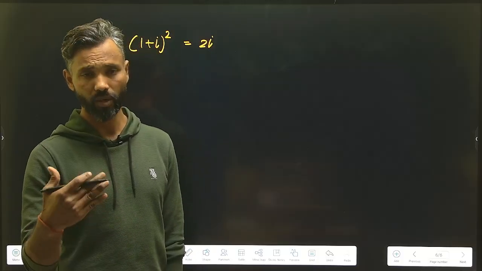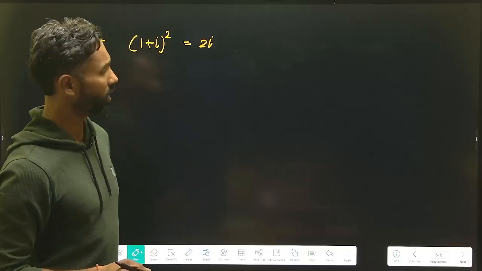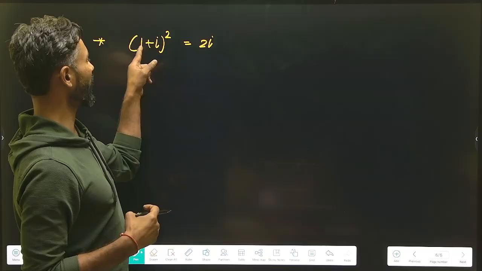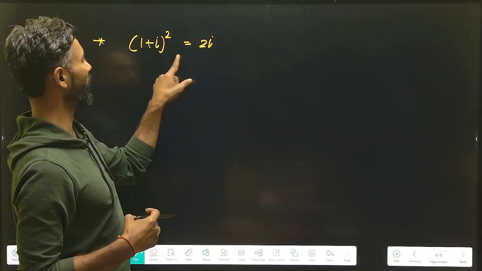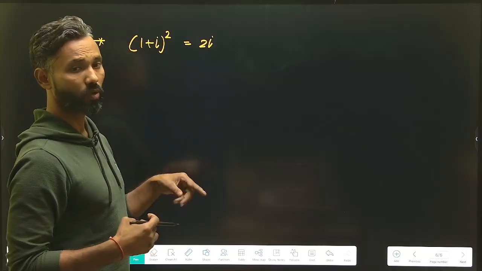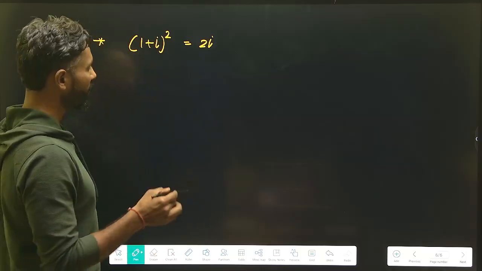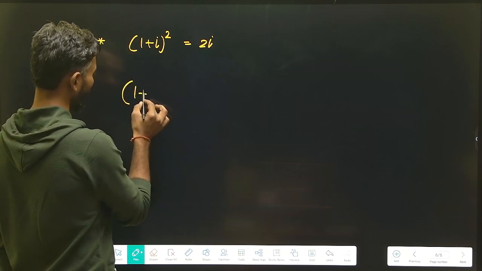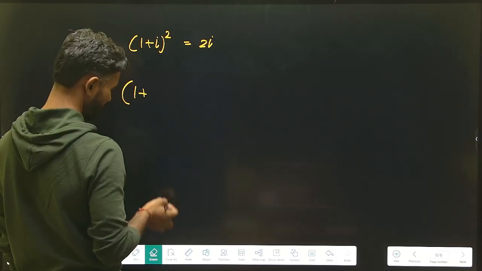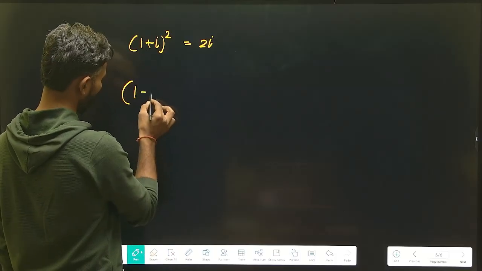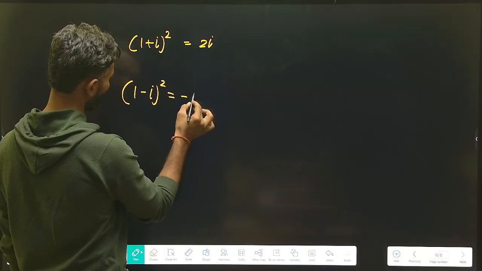It is a square plus b square plus 2ab, and here a is replaced by 1 and b is replaced by iota. So it is equal to 1 plus iota square plus 2 iota, and the value of iota square is -1. So both cancel and it is 2 iota. In the same way, I can say that (1 minus iota) whole square will always be equal to -2 iota.